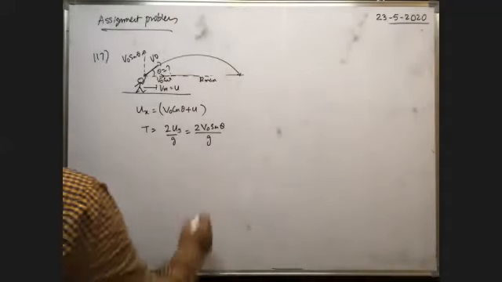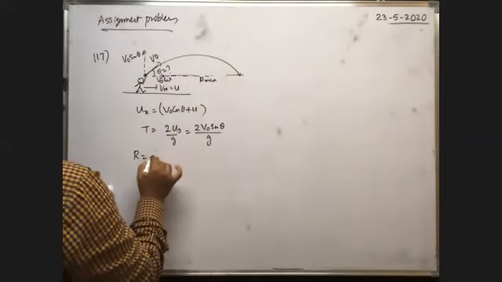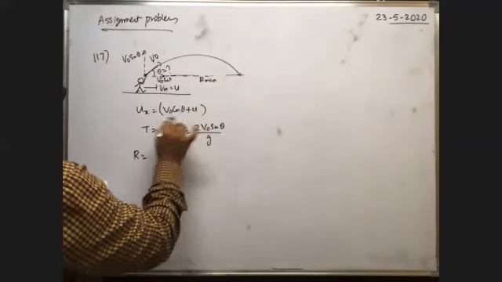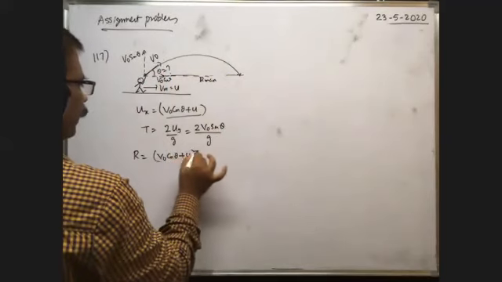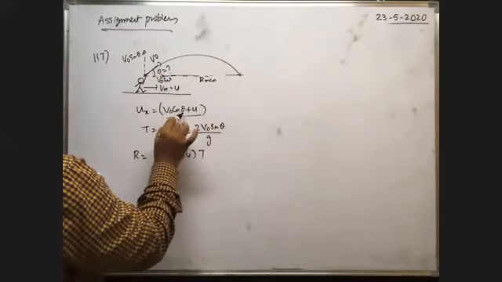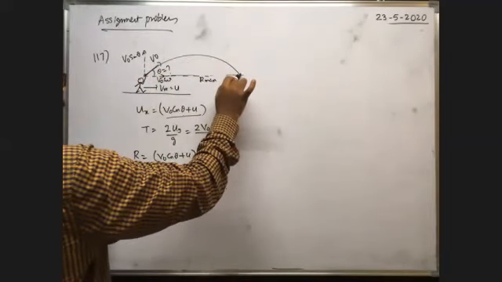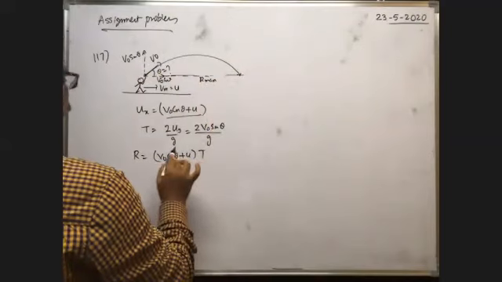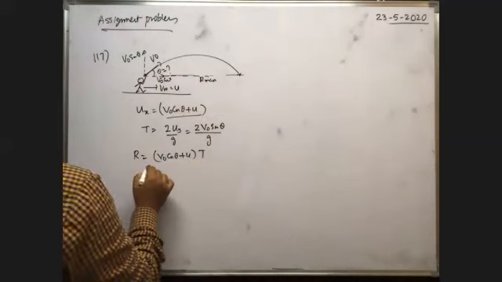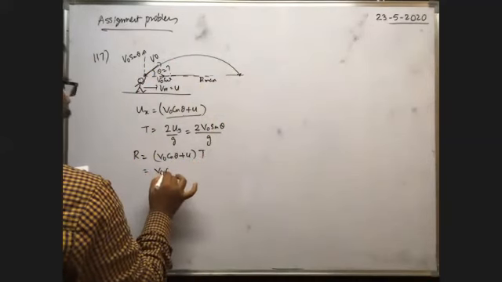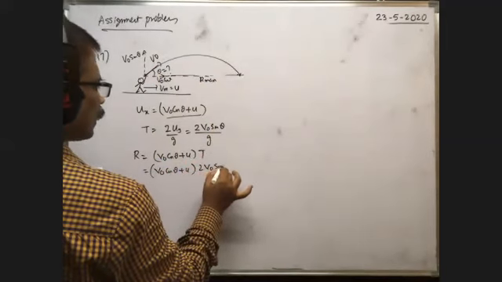Okay, therefore, what is the range? Range is equal to the horizontal component of velocity into time. The horizontal component of velocity is v0 cos theta plus u, into the time of flight. With this horizontal component of velocity, in the time taken by the projectile to reach the horizontal plane, the distance traveled is v0 cos theta plus u into t. Therefore, you substitute the data: this is equal to v0 cos theta plus u into 2 v0 sin theta by g.